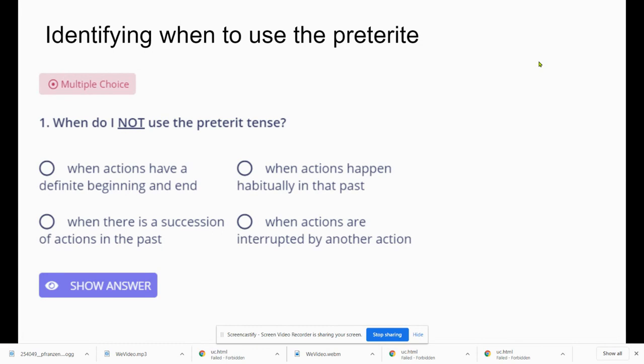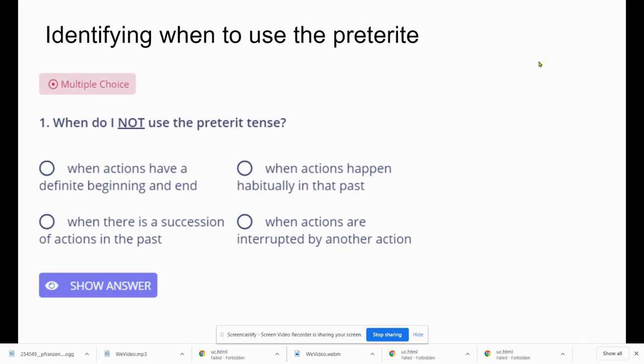That means something happened and then something else happened and then something else happened, right? So a succession of main events that happened in the past. And the last one was when actions are interrupted by another action. So the correct answer here is when actions happen habitually in the past.